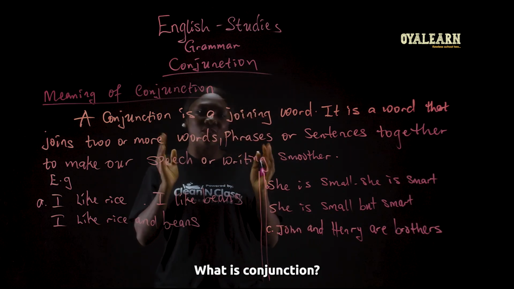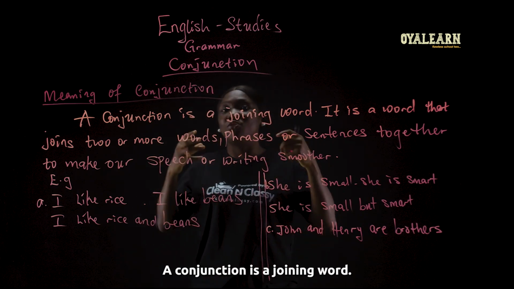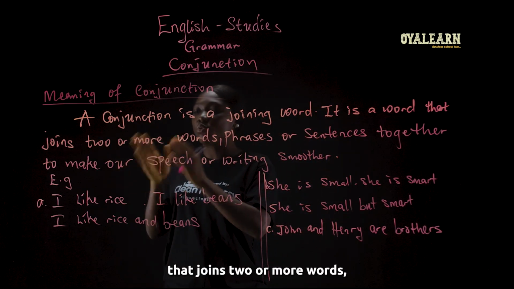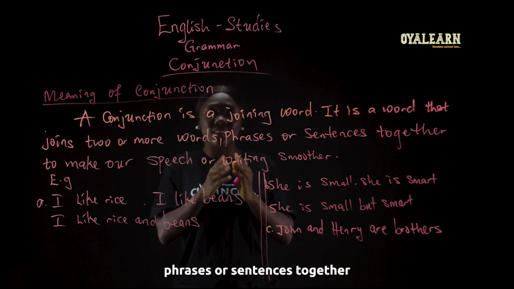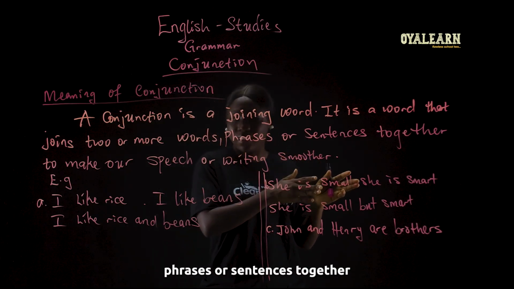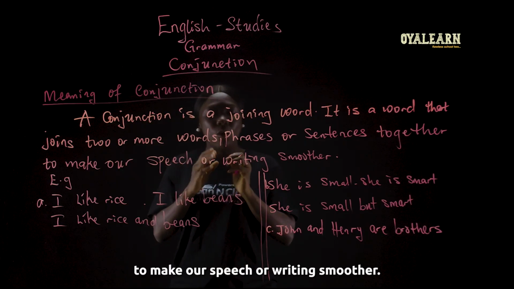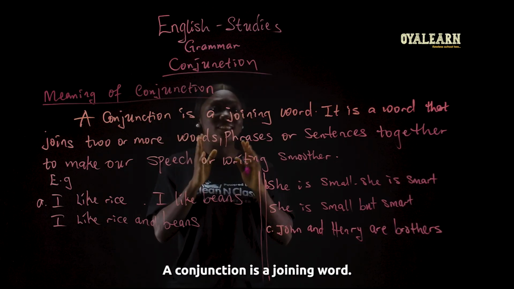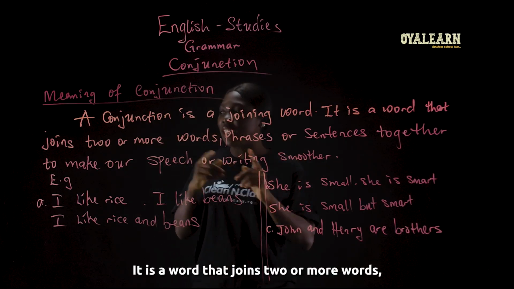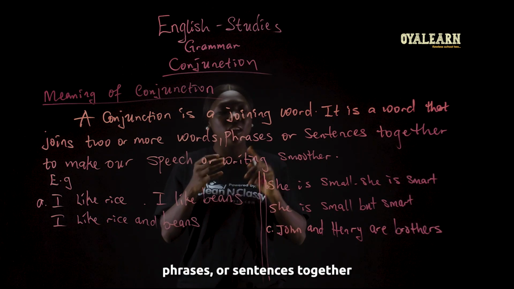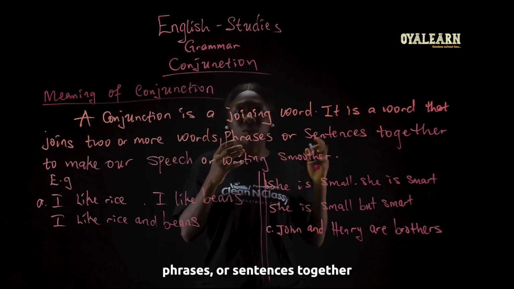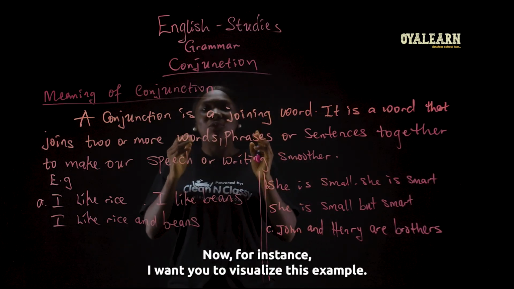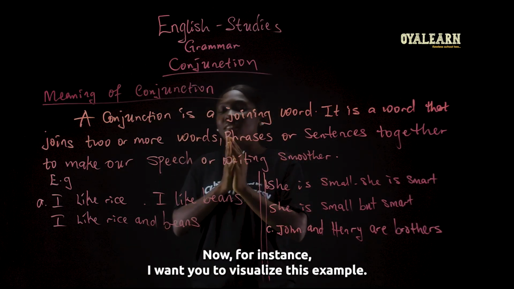What is conjunction? A conjunction is a joining word. It is a word that joins two or more words, phrases, or sentences together to make our speech or writing smoother. I'll repeat again. A conjunction is a joining word. It is a word that joins two or more words, phrases, or sentences together to make our speech or writing smoother.